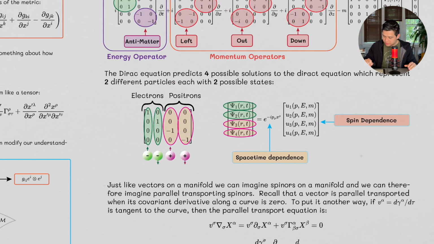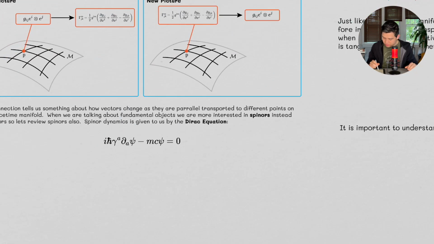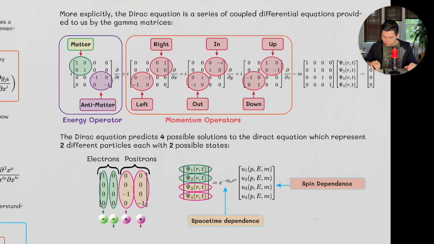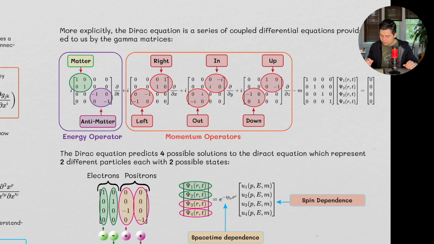Now let's see what we get out of this Dirac equation. More explicitly, the Dirac equation is a series of coupled differential equations provided to us by the gamma matrices. So the gamma matrices, gamma A, are these matrices right here. And in this illustration, I'm really showing how these things are coupled, and how they break down.